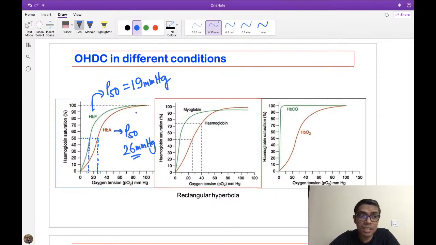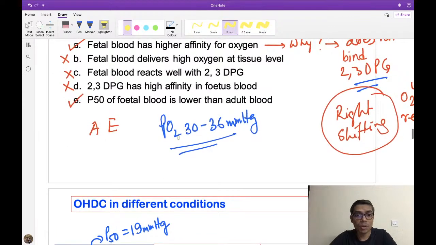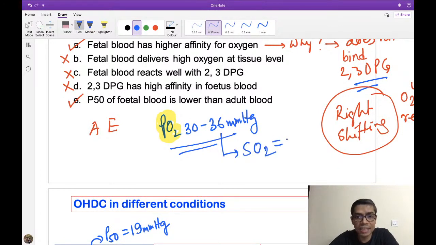And what did I tell you the partial pressure is at the level of the umbilical vein? That is 30 to 35. So if you drop a perpendicular from this 30 or 35 onto the fetal blood curve, you can find that the saturation is around 80%, although the partial pressure is only 30 to 35 millimeter of mercury. So please remember this important information: the partial pressure of the umbilical vein is only 30 to 36 millimeter of mercury, but with this partial pressure the saturation of the blood is around 80%.